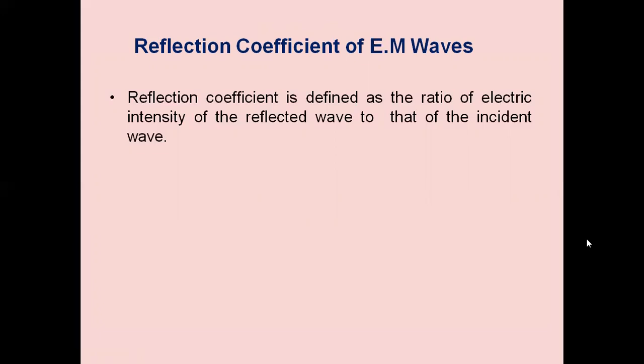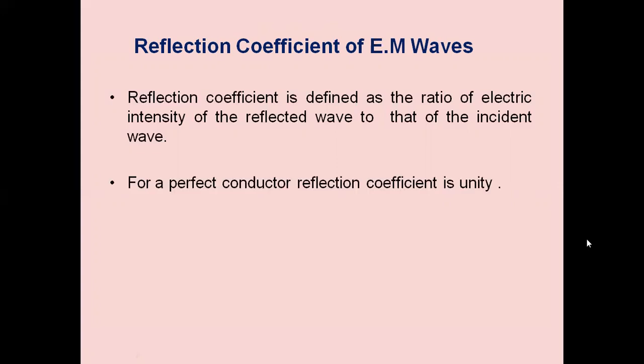It is a ratio of the electric field intensity of the reflected wave to that of the incident wave. So a wave is incident on the medium boundary. We have a certain electric field intensity and the wave will be reflected. Therefore, the reflected wave will have a certain intensity. Then if we take the ratio of these electric field intensities, we get a parameter called the reflection coefficient.